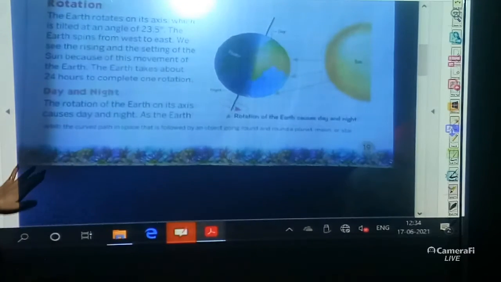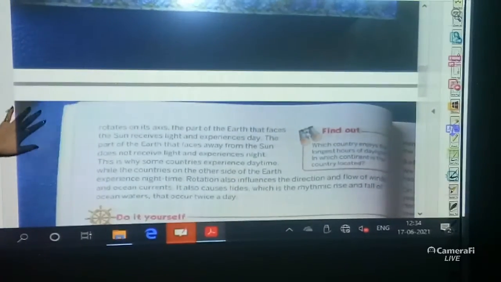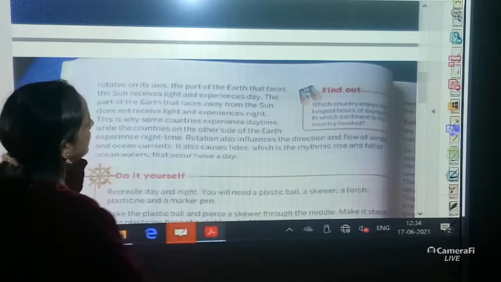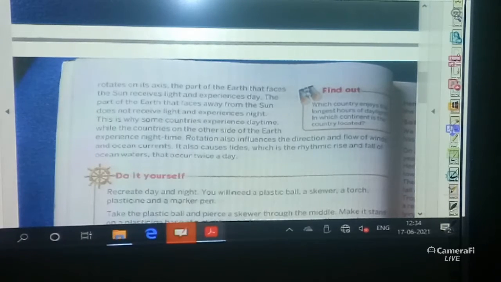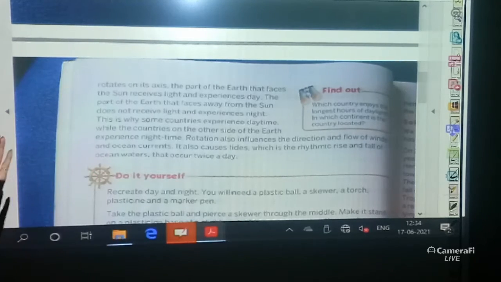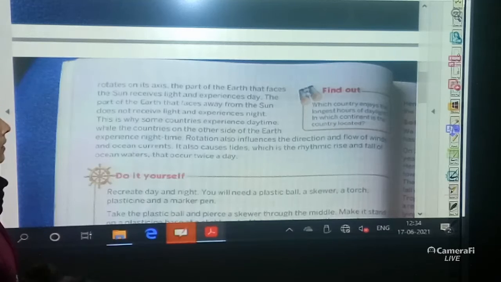As the earth rotates on its axis, the part of the earth that faces the sun receives light and experiences day. That means when the light is coming on that part of the earth, it is daytime. And the part of the earth that faces away from the sun does not receive light and experiences night.